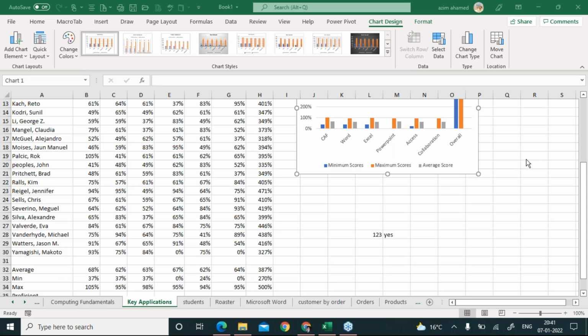Is there anyone who wants to repeat this option? You can simply ask me in the chat window, right? So I can repeat the same question.